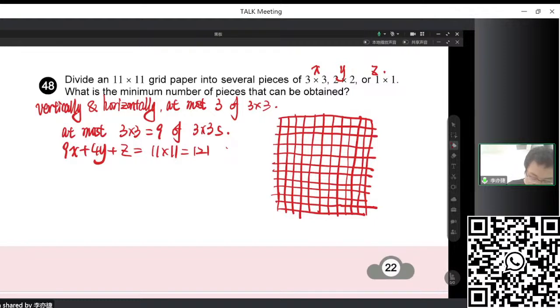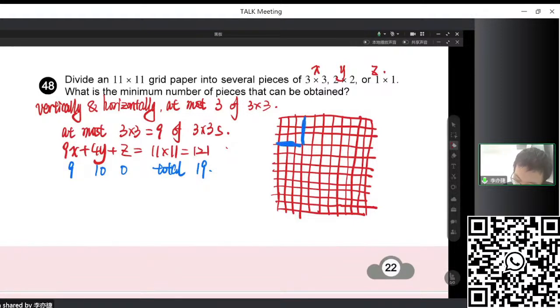So then if we take x as 9, then y is 10, and z is 0. So it's very obvious to get 9, 10, 0. So the total is 19. The total is 19. So is it possible? Is it possible that we use 9 3 times 3s and 10 2 times 2s? Can we just exactly fill it in? But actually, if you try, you will find it's no, right?